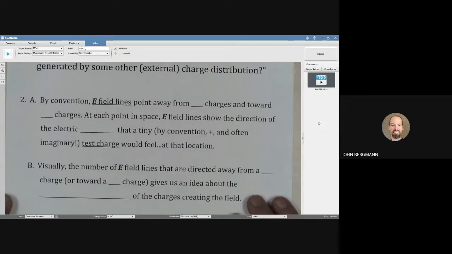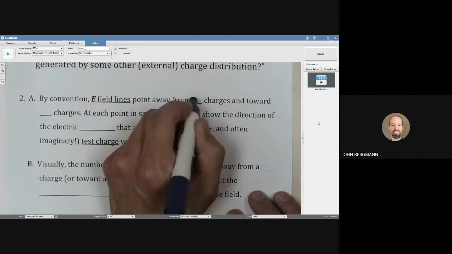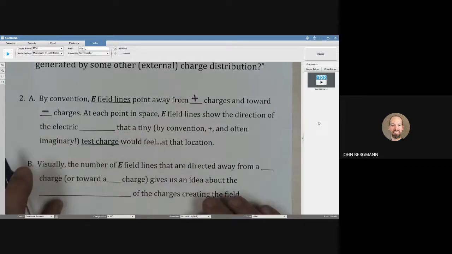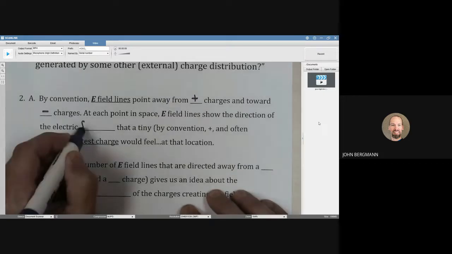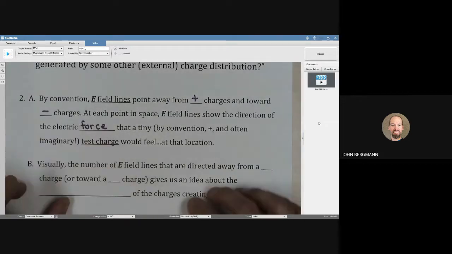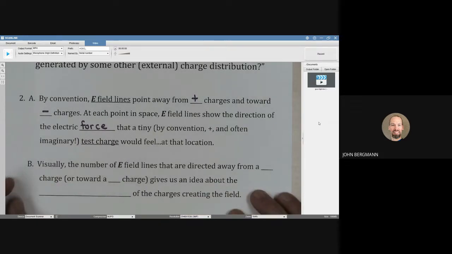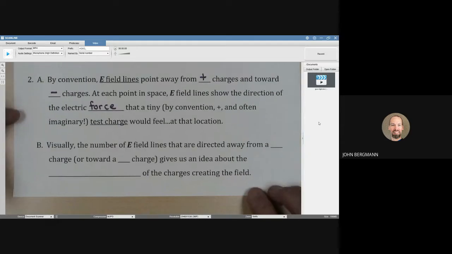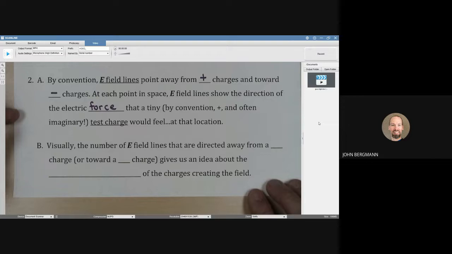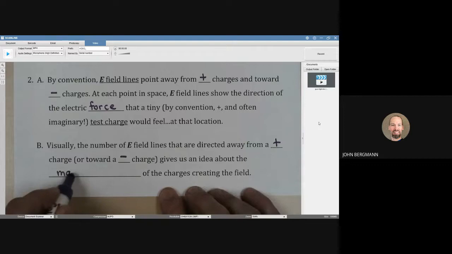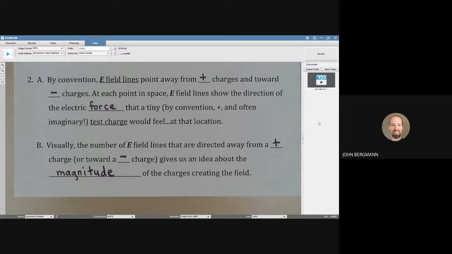By convention, electric field lines point away from positive charges and toward negative charges. At each point in space, electric field lines show the direction of the electric force that a tiny, by convention positive and often imaginary, test charge would feel at that location. Visually, the number of electric field lines directed away from a positive charge or toward a negative charge gives us an idea about the magnitude of the charges creating the field. And we hope to show you that here in a little bit.